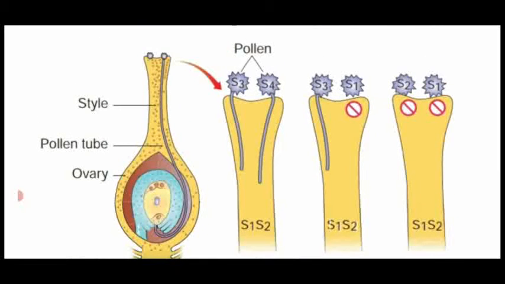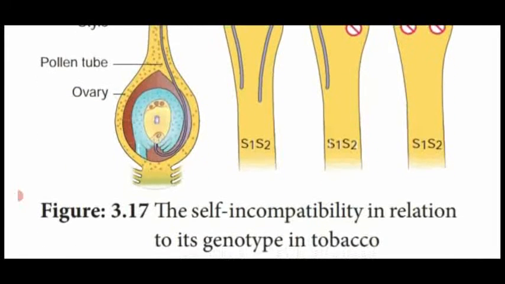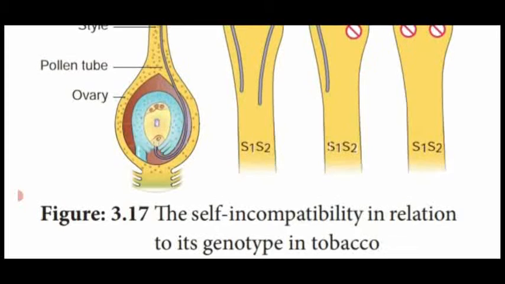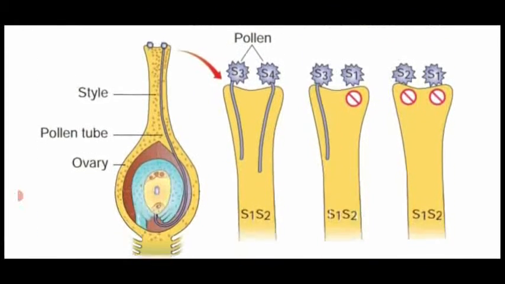That means the same alleles do not produce a newly formed organism, which makes the plant sterile, but when different alleles are crossed together, pollen germination and fertilization occur and they produce a newly formed organism. That is said to be multiple alleles and self-incompatibility in Nicotiana tabacum.